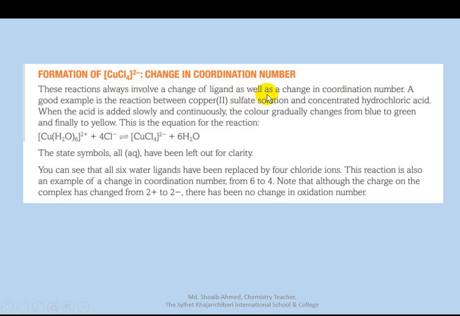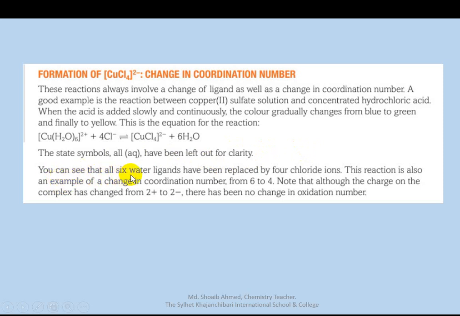A good example is the reaction between copper(II) sulfate solution and concentrated hydrochloric acid. When acid is added slowly and continuously, the color gradually changes from blue to green, finally to yellow. The state symbols, aqueous, have been left out for clarity.